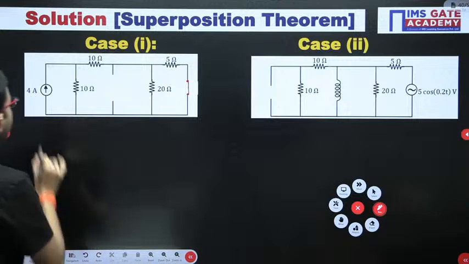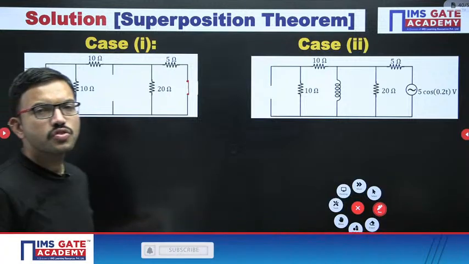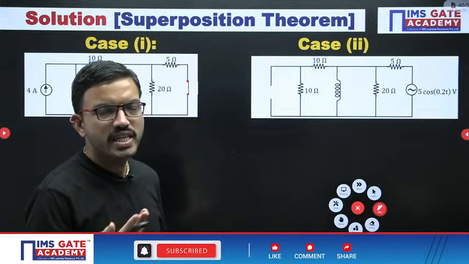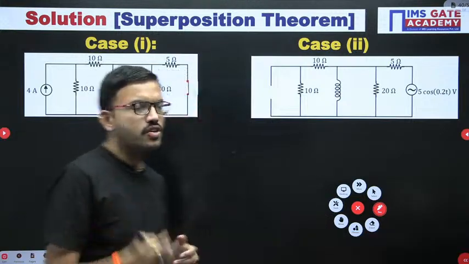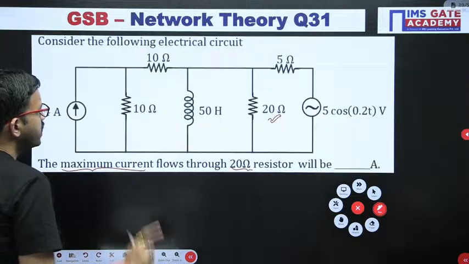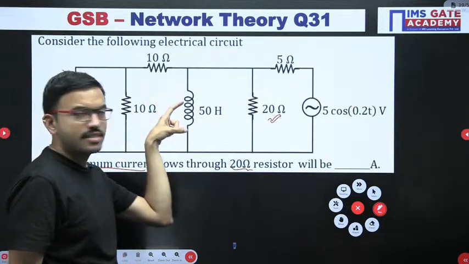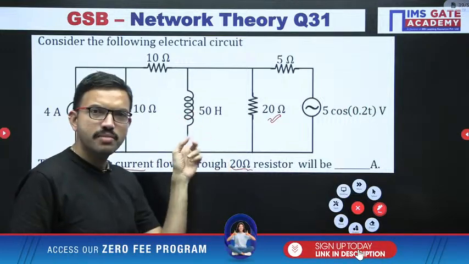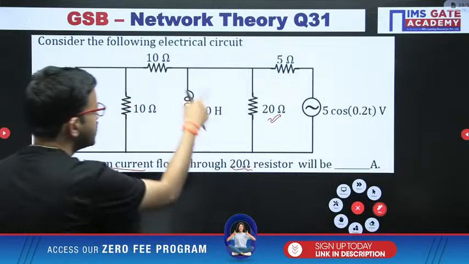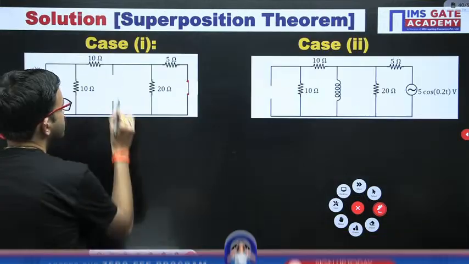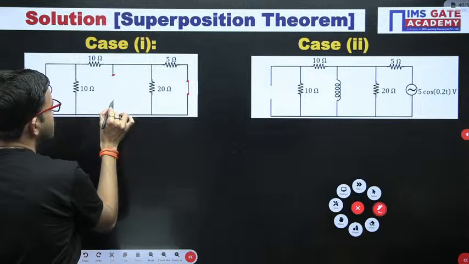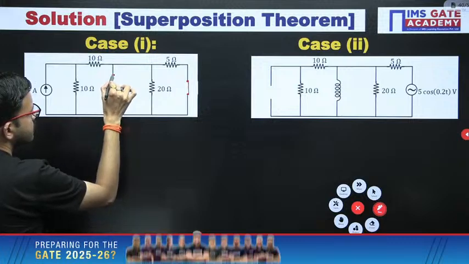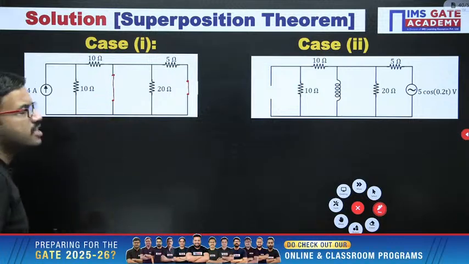Whenever you are having a DC source, time period is infinite. That means frequency will be 0 hertz. DC signal means 0 hertz. Since frequency is 0, regarding the inductor, impedance is j omega L. Omega value is nothing but 2 pi f, that value is 0. That means here the inductor becomes a short circuit. For a DC circuit, the inductor becomes short. j omega L is nothing but 0.